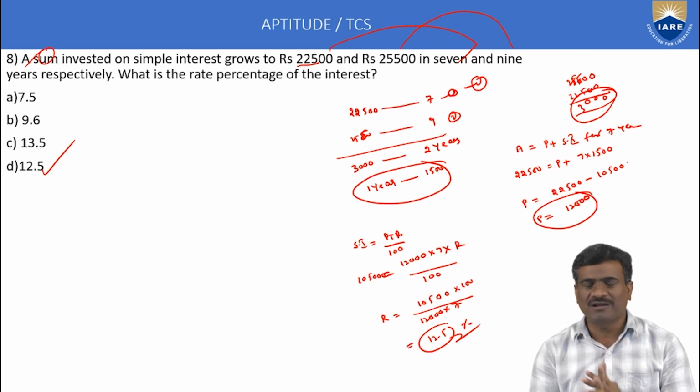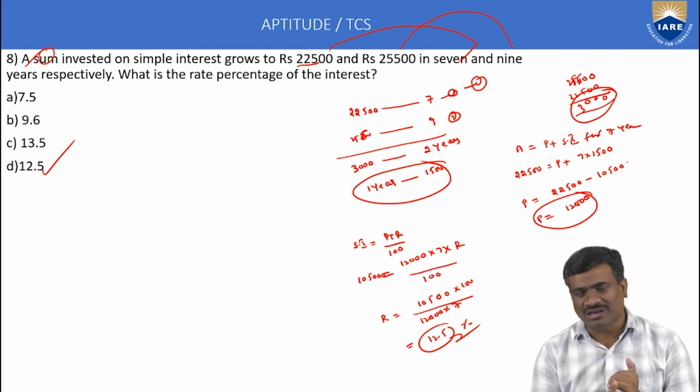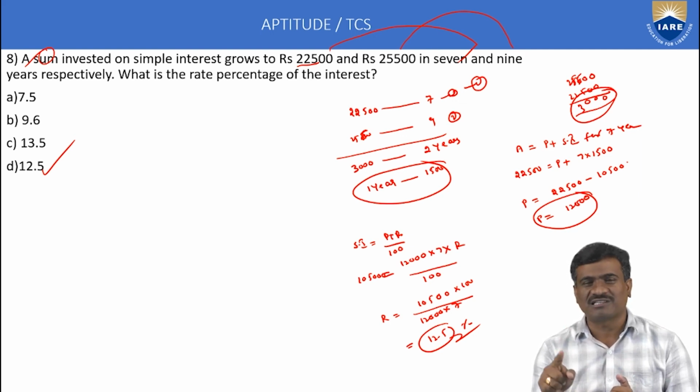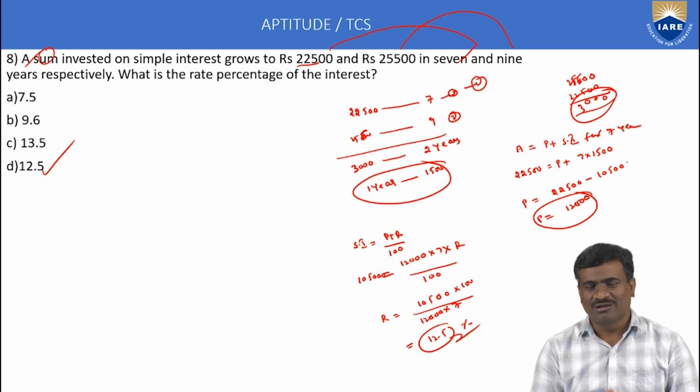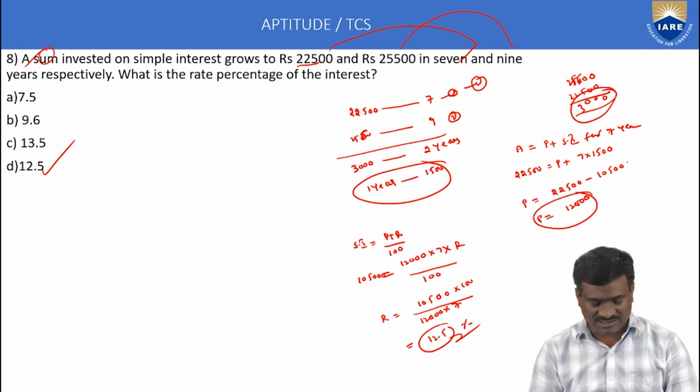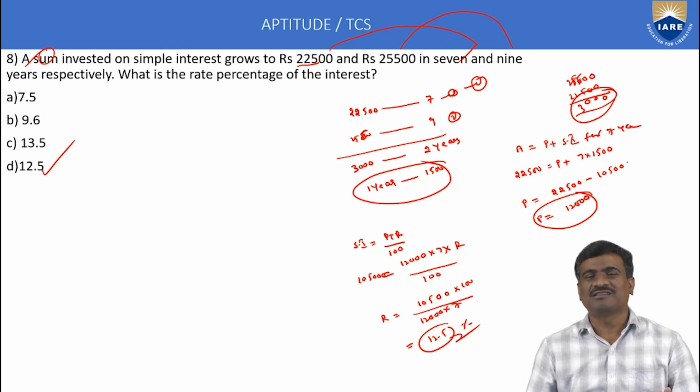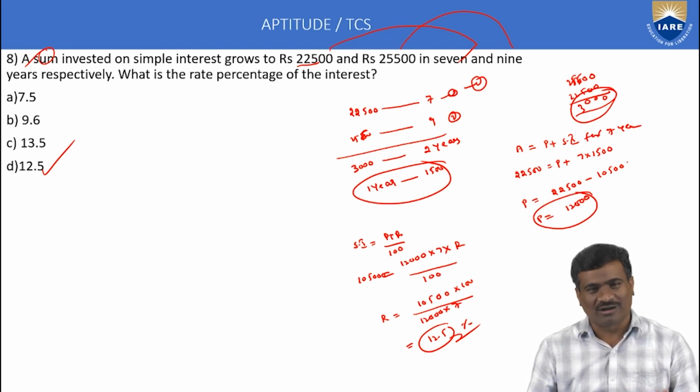Once again, simple interest is equal to PTR by 100. Amount is equal to principal amount plus simple interest. First statement, amount at 7 years, amount at 9 years. Find out the simple interest for 1 year. Using the first or second statement, calculate the principal amount. Next method, SI is equal to PTR by 100. Then our rate of interest is equal to 12.5 percent per annum. Okay, this is about TCS numerical ability paper 1.